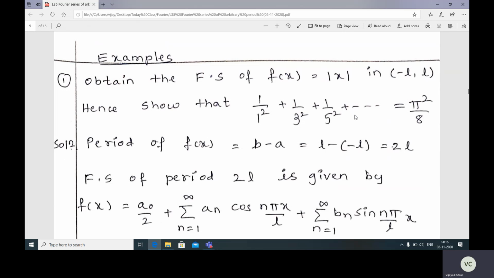Now the period of this f(x) will be b minus a. So this is a and this is b. So L minus of minus L is 2L, right?